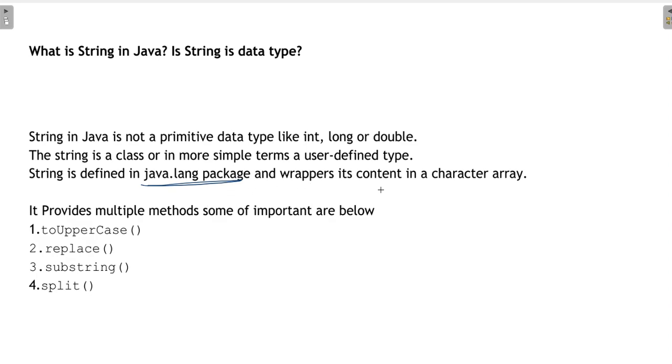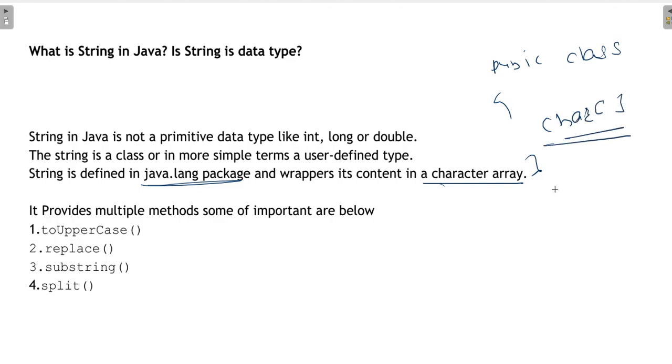It wraps its content into a character array. Inside there will be a public class, and in that class there will be a character array, and the character array will be holding your string. Sometimes we convert our string into characters, so inside the string class also we are holding that value in a character array. It contains multiple methods, so you can elaborate that answer to the next level by telling what methods are present in string. There are multiple methods along with the Object methods.